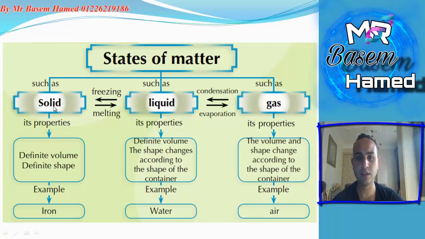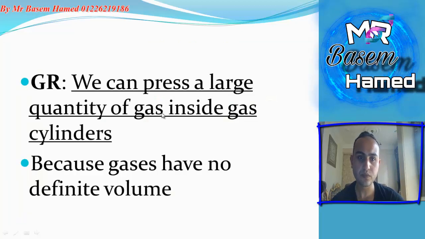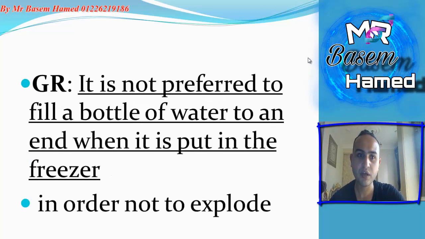We can change solids to liquid by melting, and liquids to solid by freezing. Liquids can change to gases by evaporation, and gases can change to liquids by condensation. So, give reason: we can press a large quantity of gas inside a cylinder because gases have no definite volume, so they can be compressed.